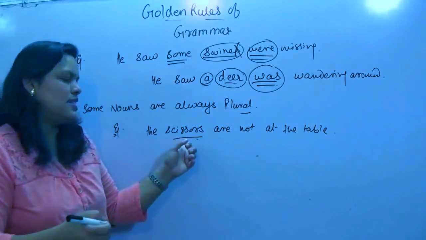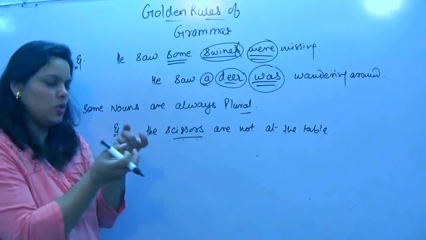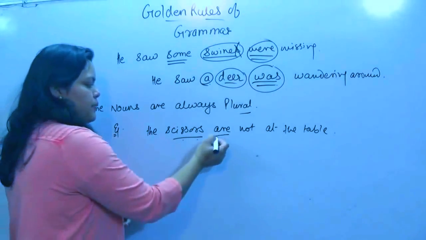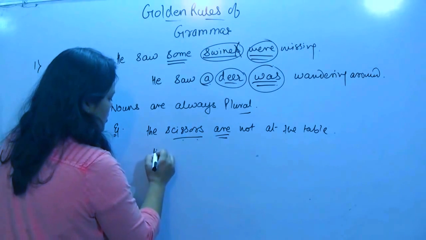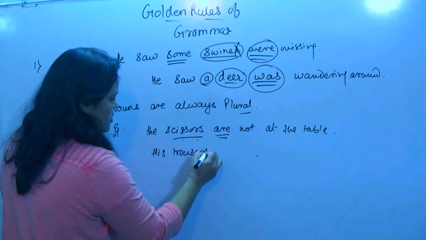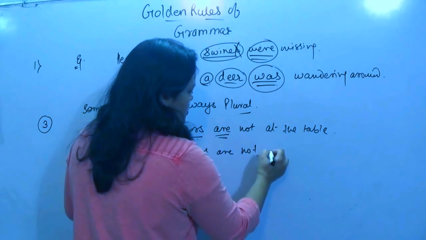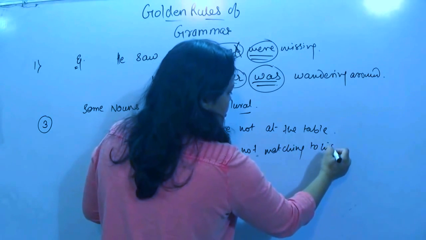First thing, scissors, because it is always in a pair. You see, it has two handles, you can say. So, "are", scissors always take "are". Same way, his trousers are not matching to his shirt.